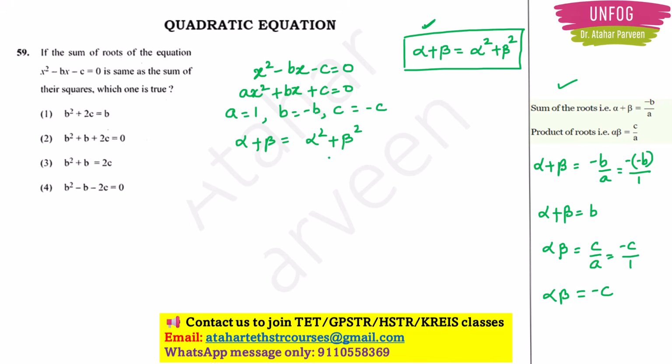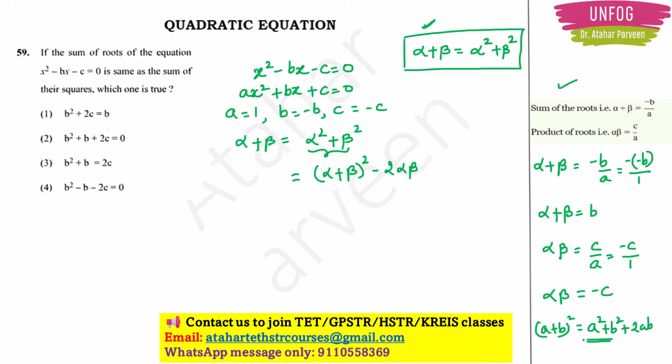Now if I want to continue with this, on the right hand side I have alpha square plus beta square. Remember the formula (a plus b) whole square? This is equal to a square plus b square plus 2ab, right? In that, if I want to calculate only a square plus b square, what will I do? I will write it like this: alpha plus beta whole square minus 2 alpha beta.